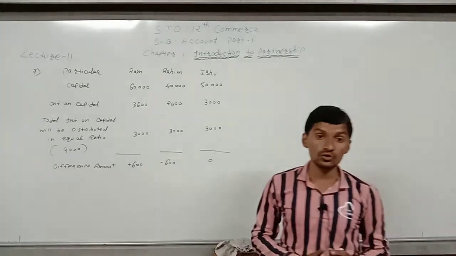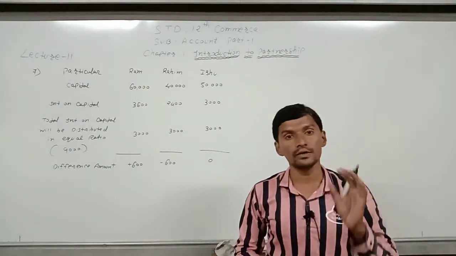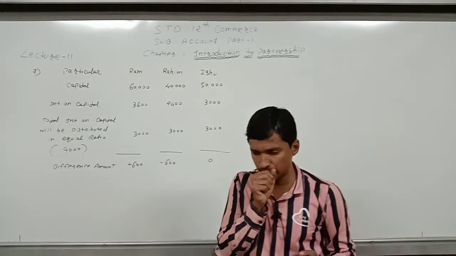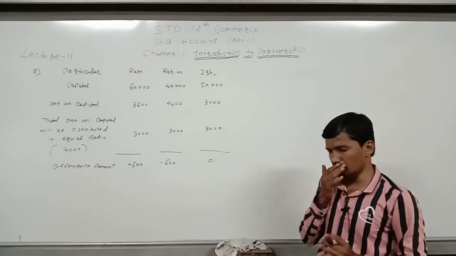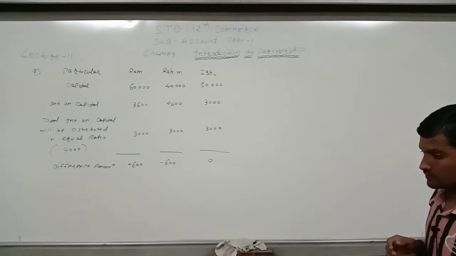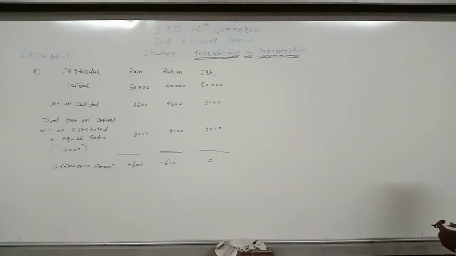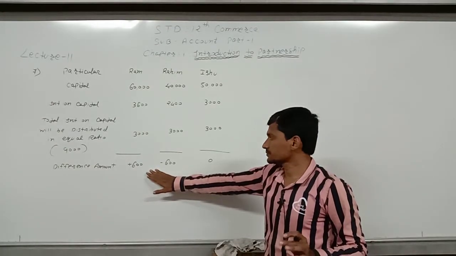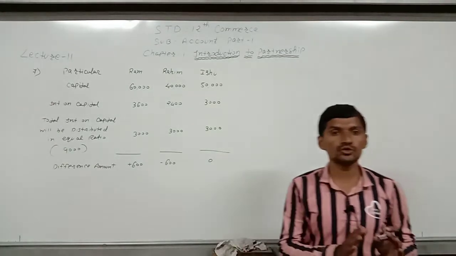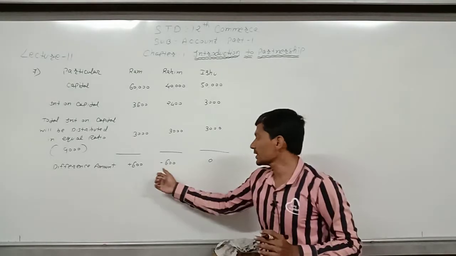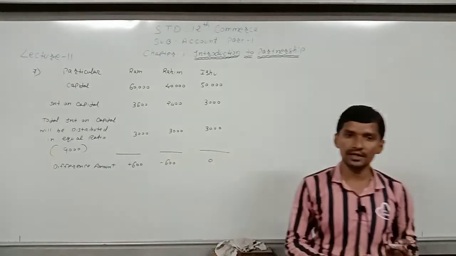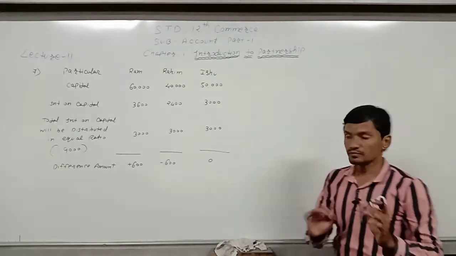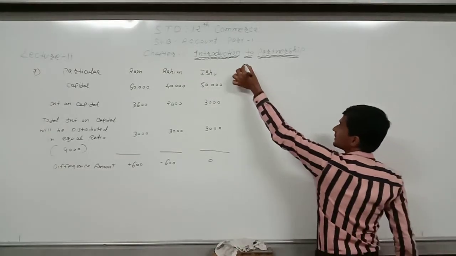That means Ishu's partner capital will not be affected. So the difference amount of these two partners, that means Ram and Rahim's capital, will be affected; Ishu's capital will not be affected.